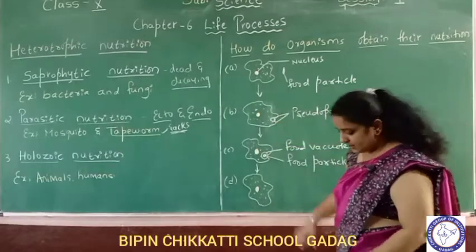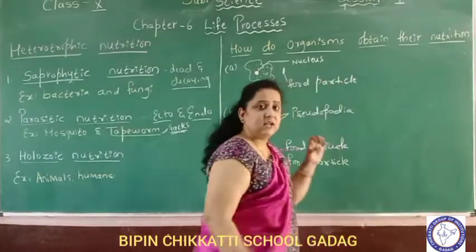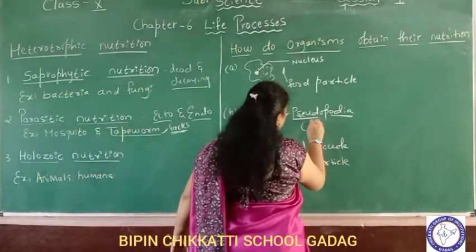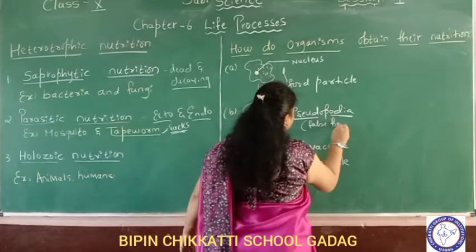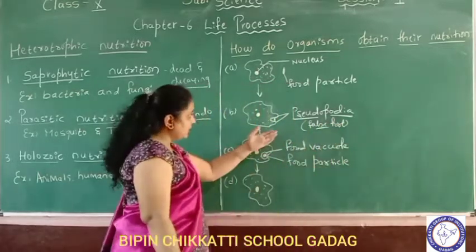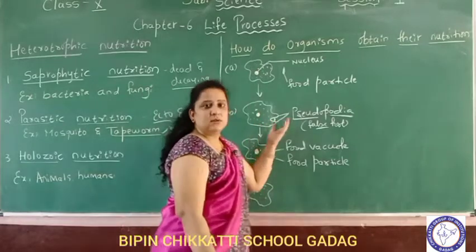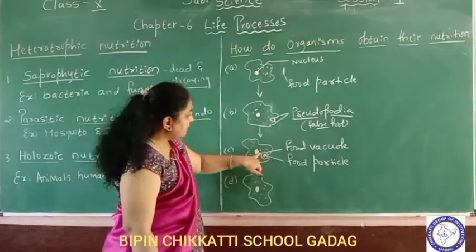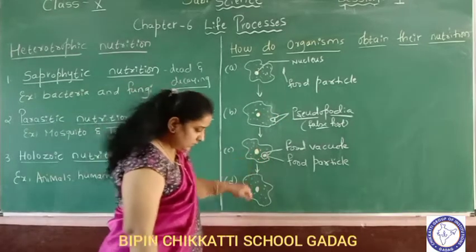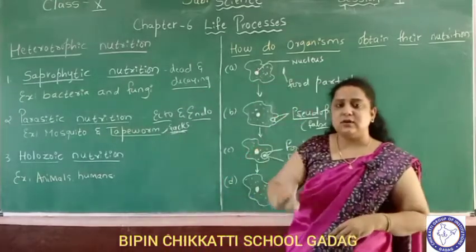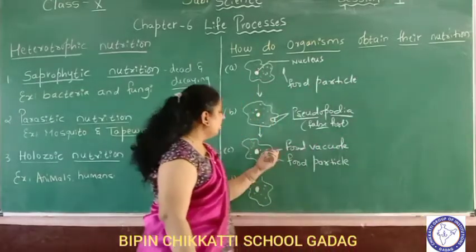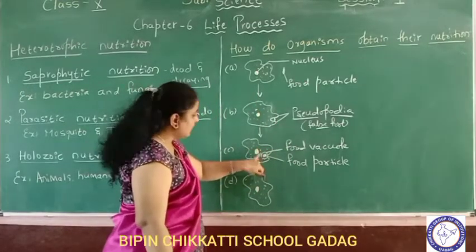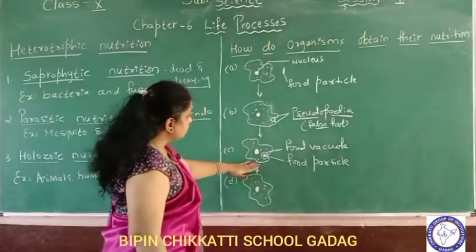This amoeba has finger-like projections. It extends its finger-like projections called pseudopodia. Pseudo means false, poda means foot. These are commonly called false foot. With the help of these finger-like projections, these organisms obtain their nutrition. It takes the food inside. Then the food particle comes into the cytoplasm of the cell and it is called a food vacuole. Now the food is in the food vacuole with cytoplasm, nucleus, etc. Now the food particle is inside the body of this organism.